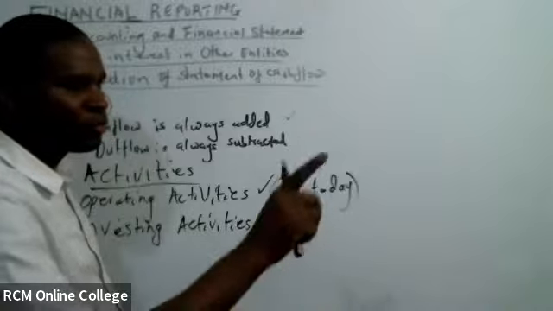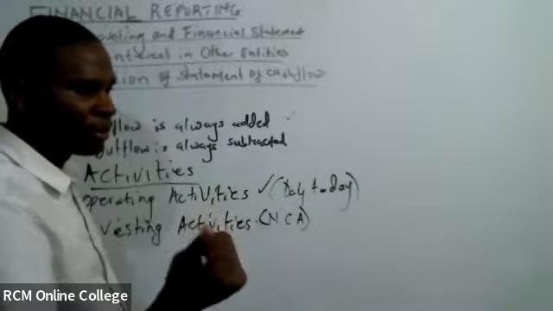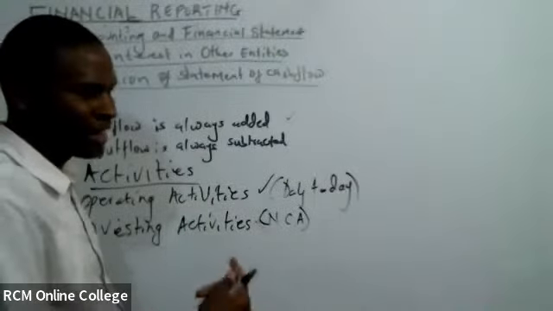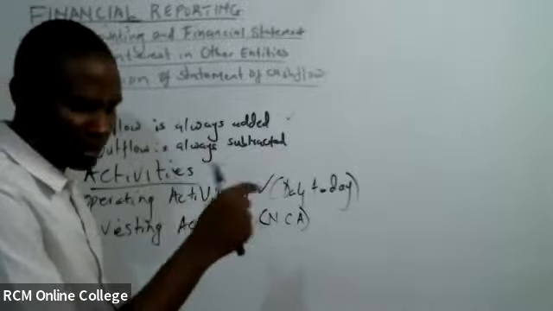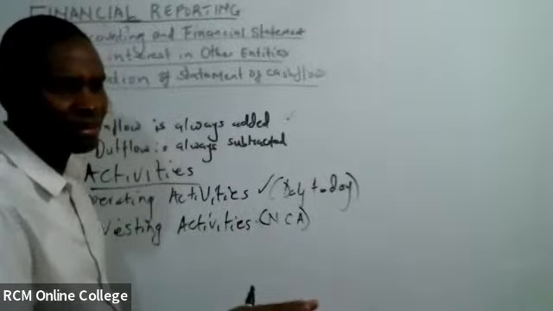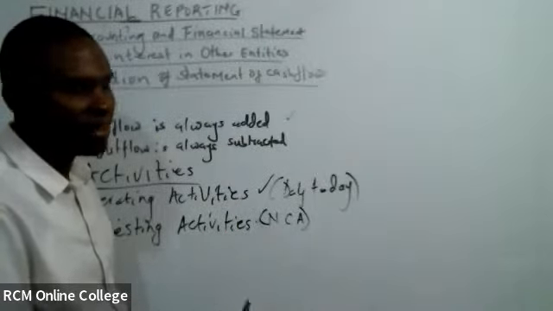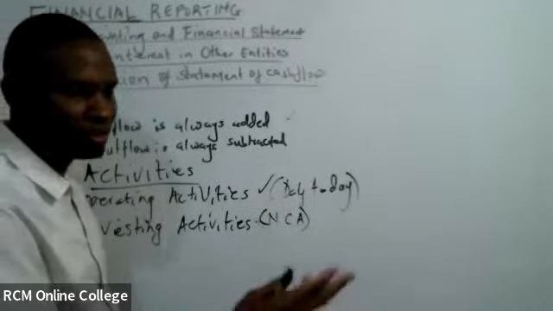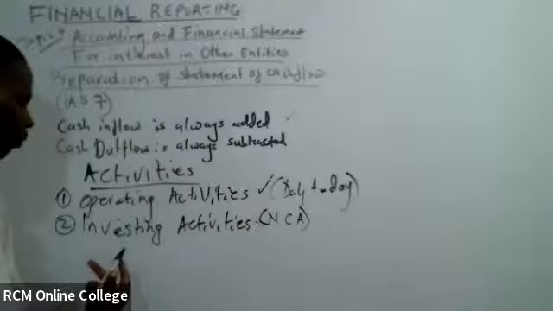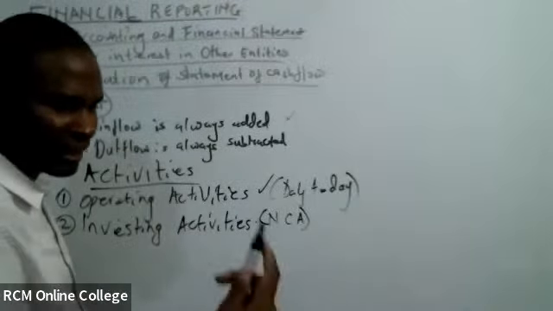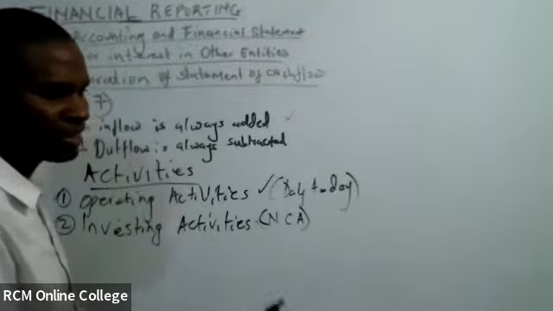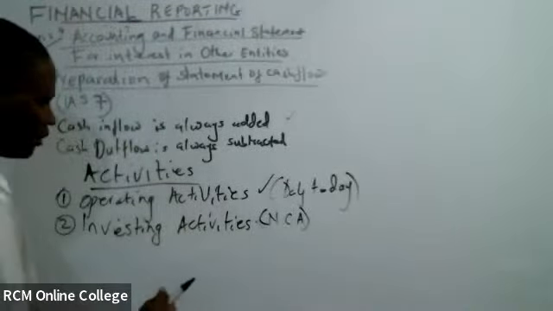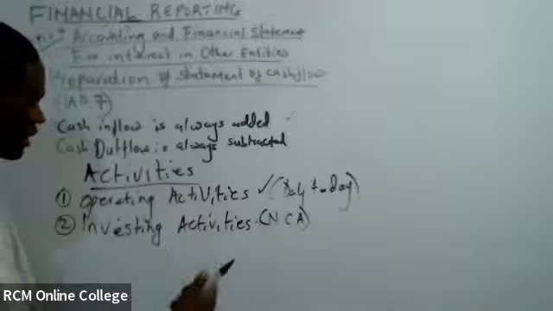What about if we purchase an item? If we acquire an asset, it is an outflow because our cash has reduced. Always check what is happening to our cash. That is the thing. What is happening to my cash? Then I will show you very simple ways to be remembering this. When you get proceeds from a sale of an asset, is it an increase or decrease? It is an increase.